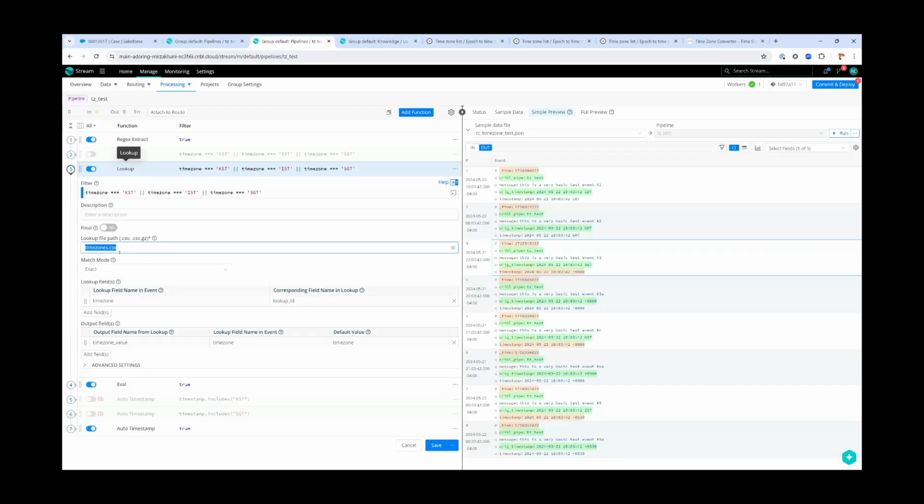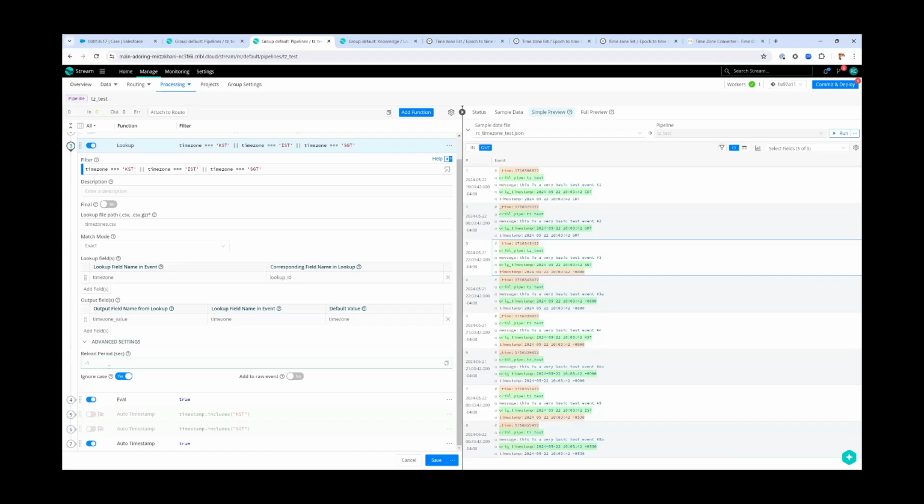And now with that lookup, we can look at this file. We can do an exact match on our time zone field, which we've extracted, to our lookup ID, and then assign the time zone value back to our time zone field. So that will effectively change our string into our number, or the lookup value. You could even change that into one of those America/New_York or Asia/Seoul type of strings as well. This lookup would be very flexible for that. As long as it's a valid time zone, then you're good to go.